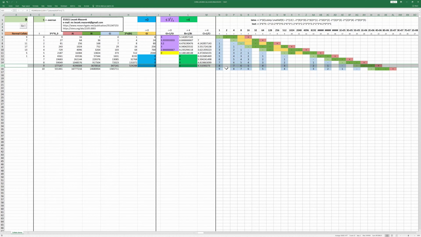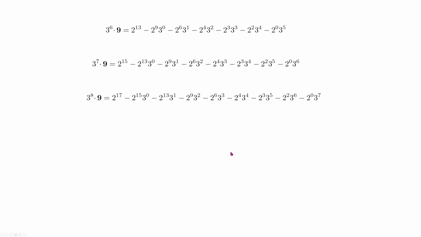All these results are correct results for the required representation of our initial number. These are the results for number 9. As you can see, this is our first result, but when we continue this procedure 1, we get another representation which is also correct, and another representation which is also correct.